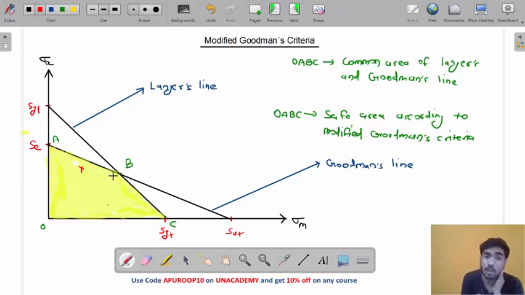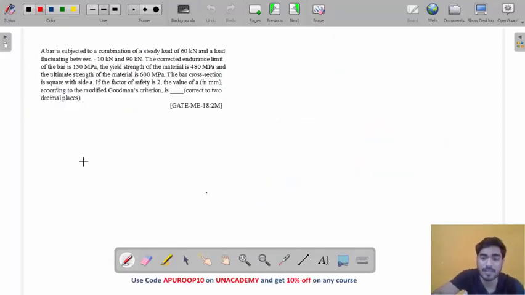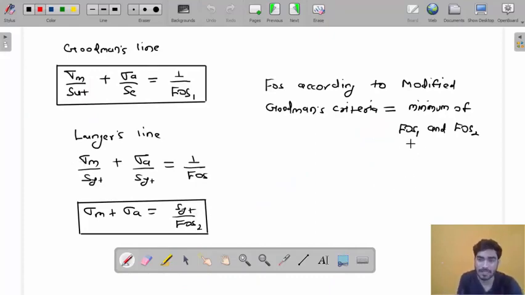It will fail according to Goodman's criteria, because it is closer to Goodman. So you will use the factor of safety according to Goodman. Do you understand why we are using minimum? Because the closer the point is to a line, the sooner it will fail from that line. So we have to use the minimum factor of safety.